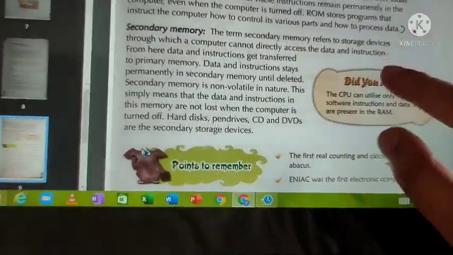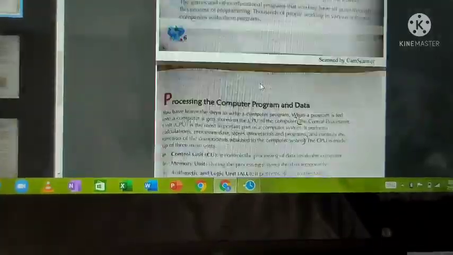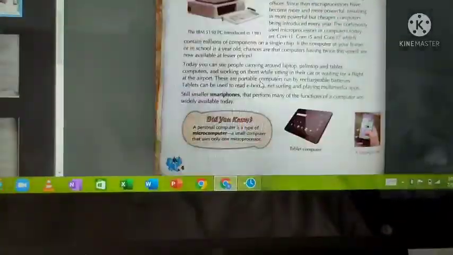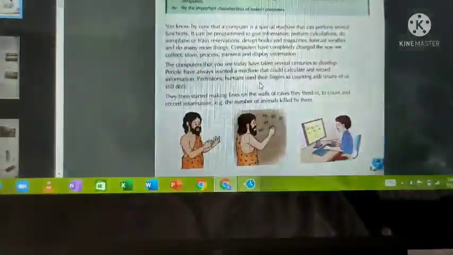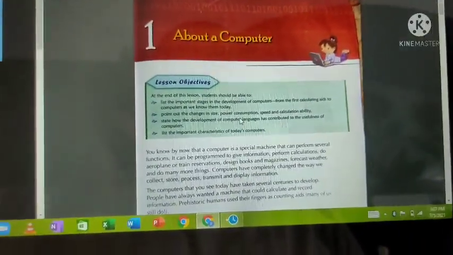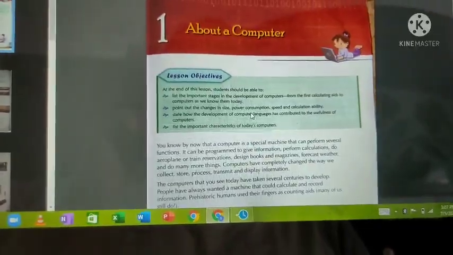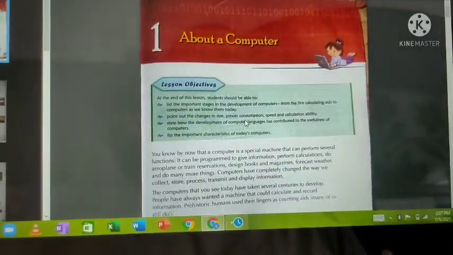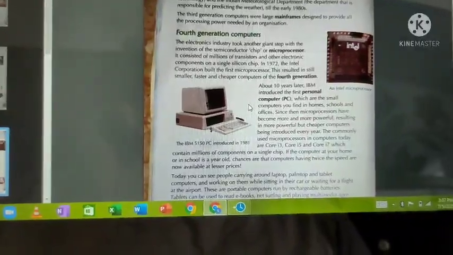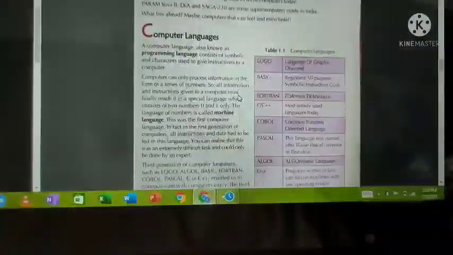So that's all. By this, students, your first unit is over. If you have any confusion in the first unit, just go through all the videos which I have uploaded on YouTube, and the link I have sent you in the group. Just go through that so that you can easily understand the first unit. Beyond that, if you have any doubt, you can call me and ask. You can text me on WhatsApp also. If you have any doubt, I will clear it.